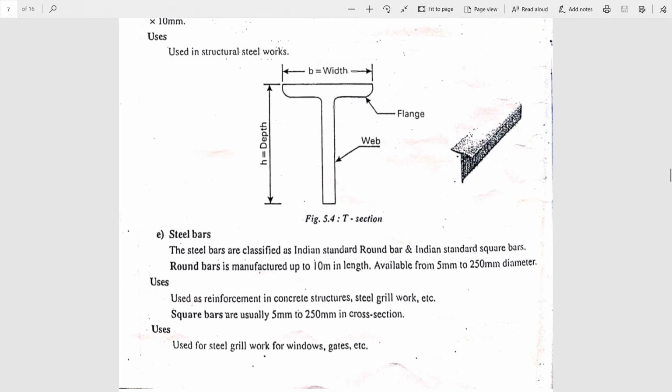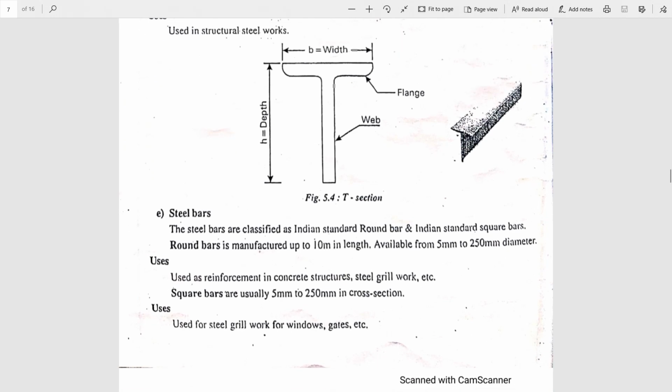Last one is steel bar. Explain any one; it is not necessary to explain all. Those who have the figure, it is better to explain here. No need to explain steel tubes and steel flats. You explain only the sections and steel bar. Enough. Steel bars.